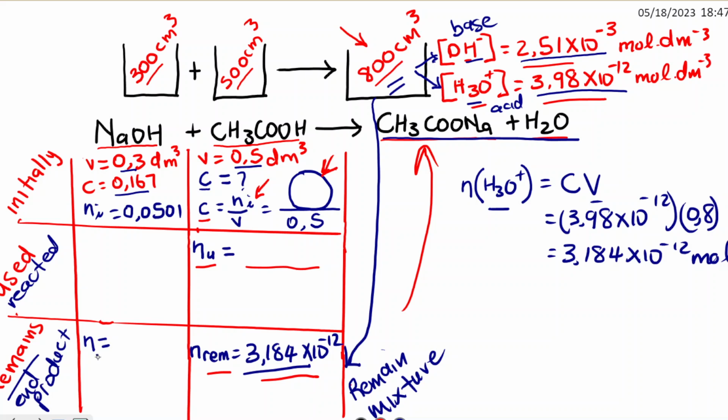So let's check now the number of moles remaining for the base. Using the mixture again, the number of moles of the base is equal to concentration times volume. We know the concentration is 2.51.